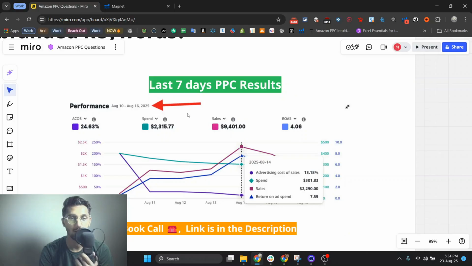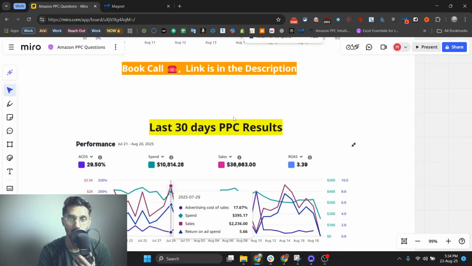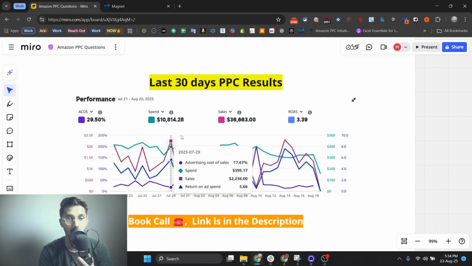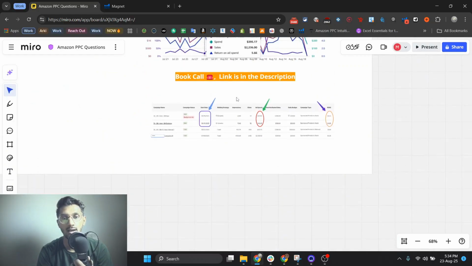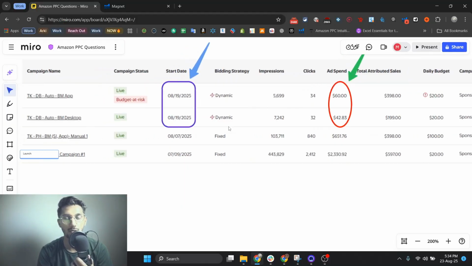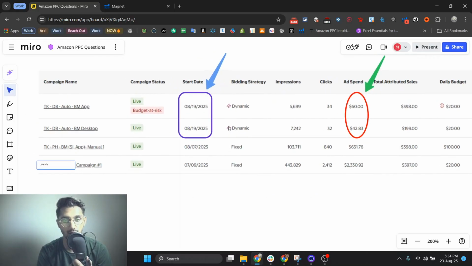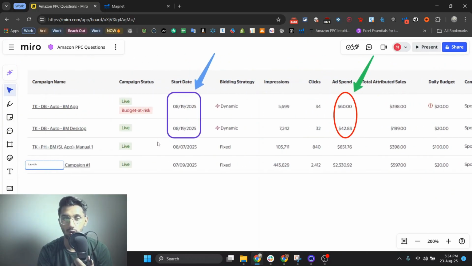In the last 7 days I helped this brand by spending $2,300 in ad spend, generating almost $10,000 in sales, and in the last 30 days, by spending almost $11,000 in Amazon ad spend, I have helped them generate $37,000 in sales. And recently, we expanded this product to the Walmart marketplace because we don't wanna put all of our eggs in one basket. So these are the kind of results I have brought for this brand.